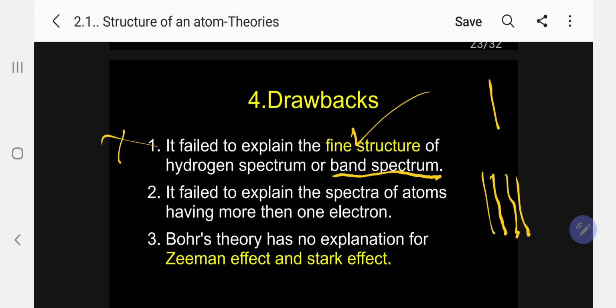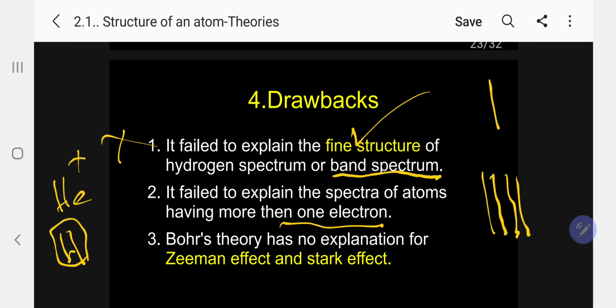Number 2, it failed to explain the spectra of atoms with more than one electron. This is applicable only for one electron systems, so hydrogen, H plus, only one hydrogen atom. Same with helium plus, one electron systems.